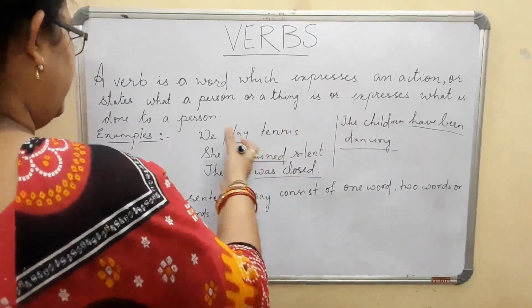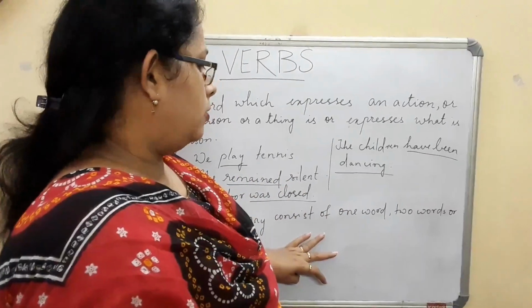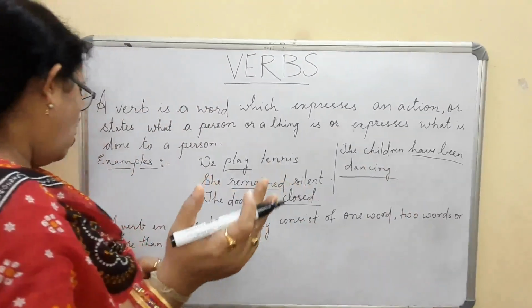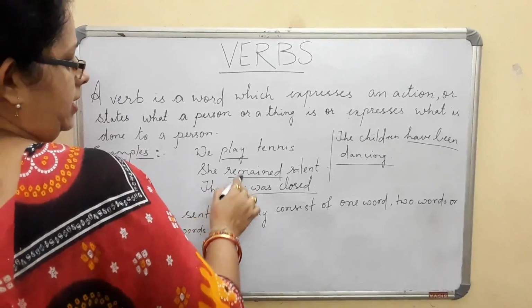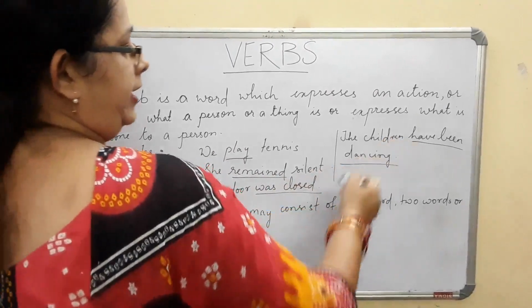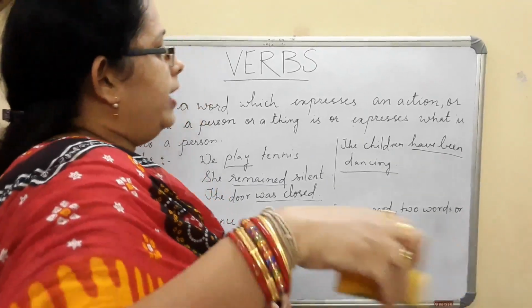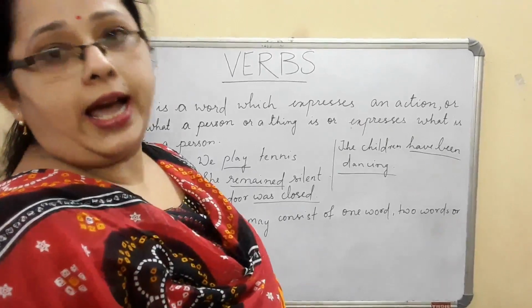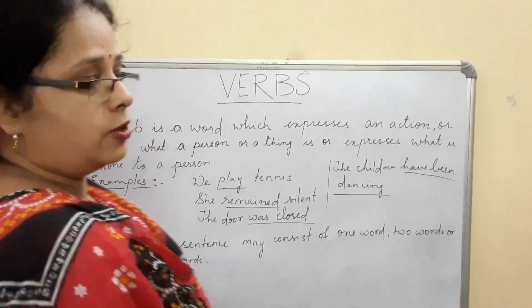Now that means in a sentence, a verb may consist of one word, two words, or more than two words. As we see here, play is a single word, here two words, and here more than two words. So any action word, or any word that expresses an action, is known as a verb. Now let us see what more the verb has to say.